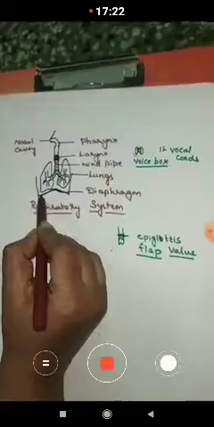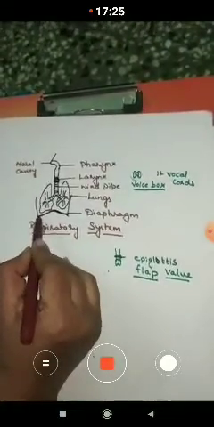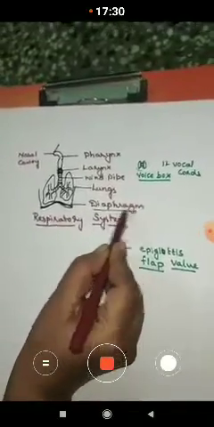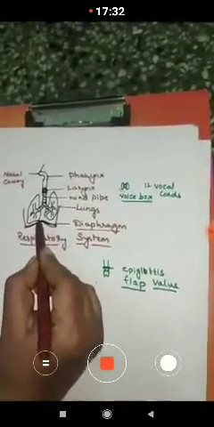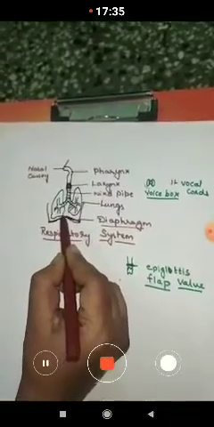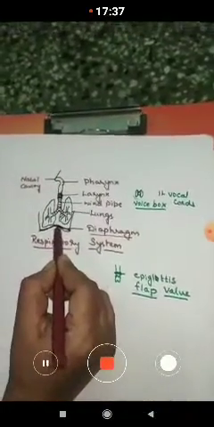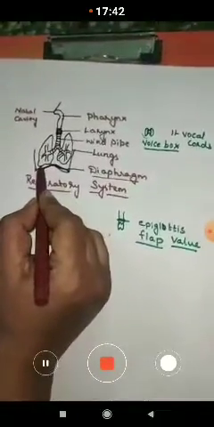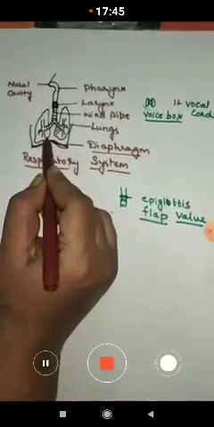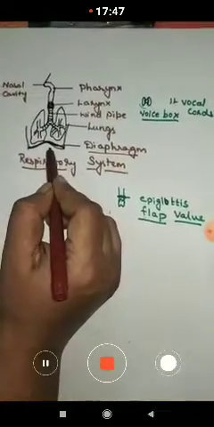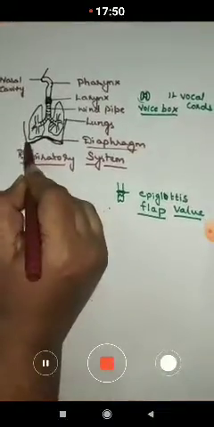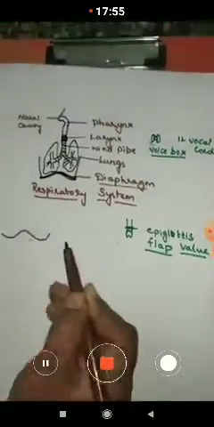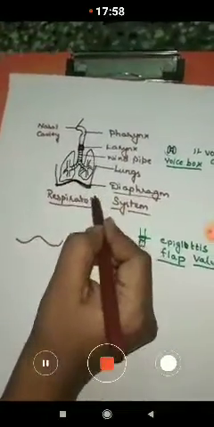Okay, so now here you can observe a dome shaped structure, children, which is present below the lungs. Yes, that is called the diaphragm. What is that called? Diaphragm. Now the lungs cannot move by themselves. So the movement of it is the movement of this diaphragm. You can see the dome shaped diaphragm is present below the two lungs.